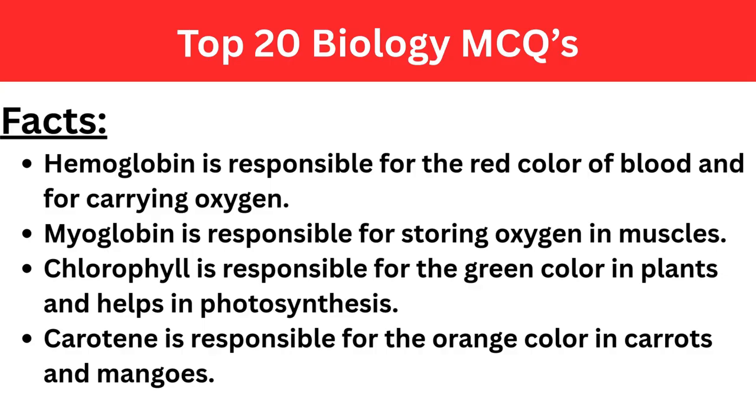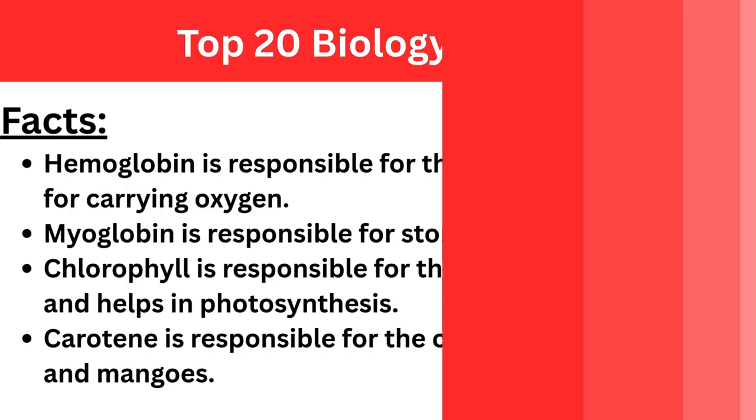Myoglobin is responsible for storing oxygen in muscle tissues. Chlorophyll is responsible for the green color in plants and helps in photosynthesis. Carotene is responsible for the orange color in carrots, pumpkins, and mangoes.